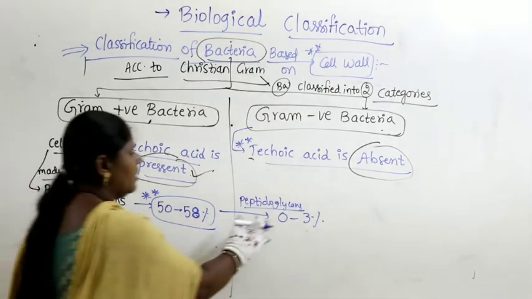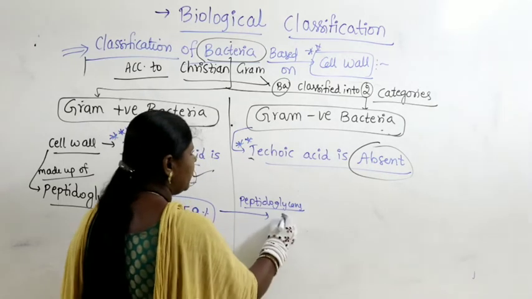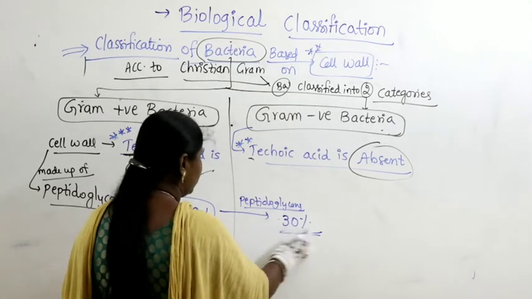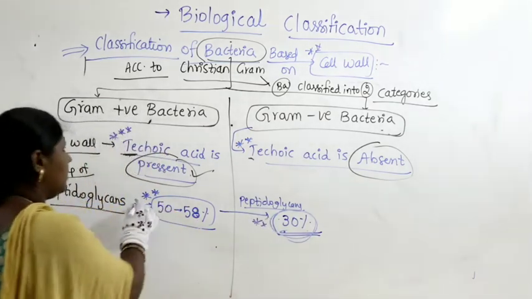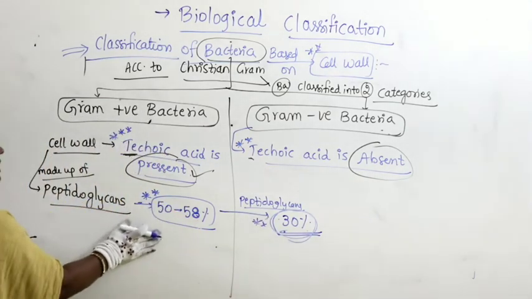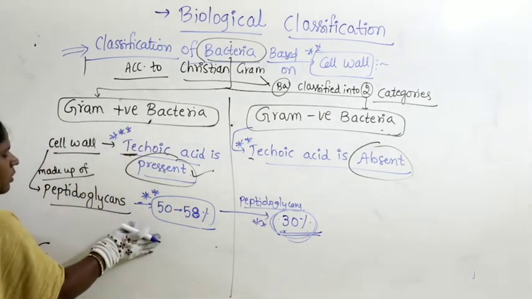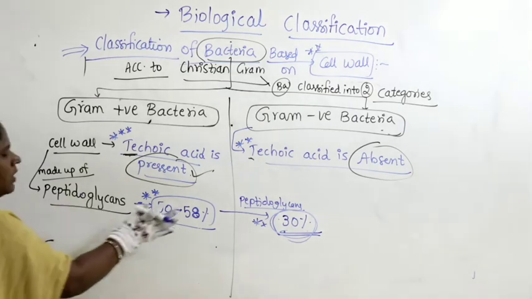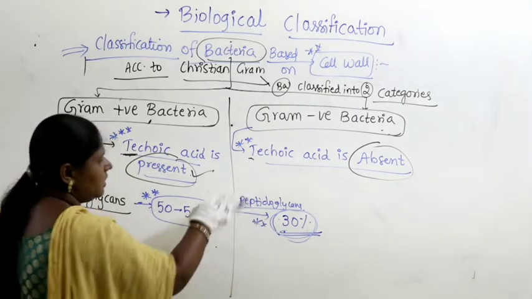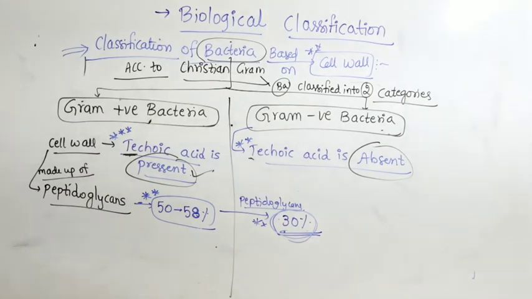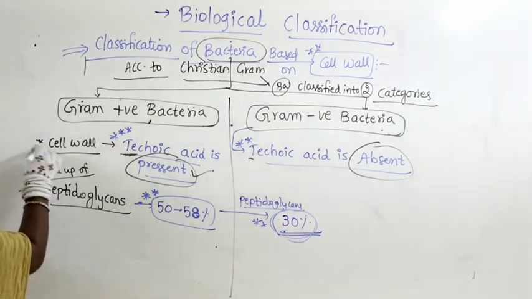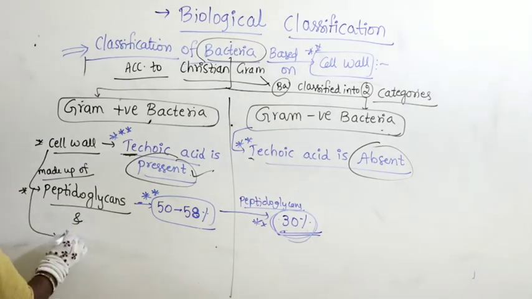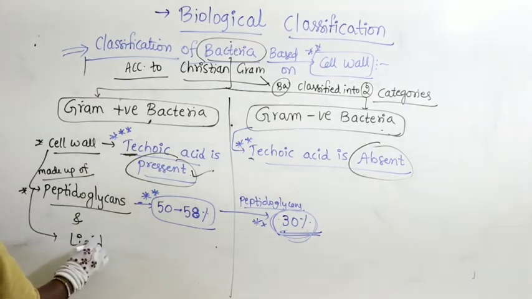Or you can take, this is lipids, better you take lipids, this is only up to 30% in gram negative bacteria. 50% in gram positive bacteria is peptidoglycans, whereas it is only 30% in gram negative bacteria. So the cell wall is made up of not only peptidoglycans, it's also made up of lipids.